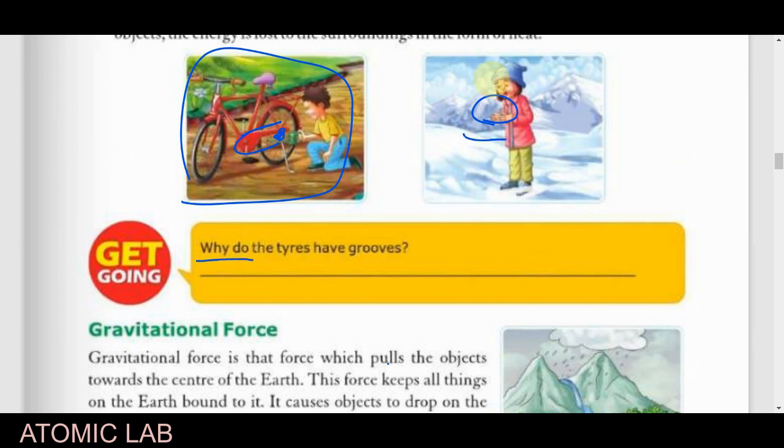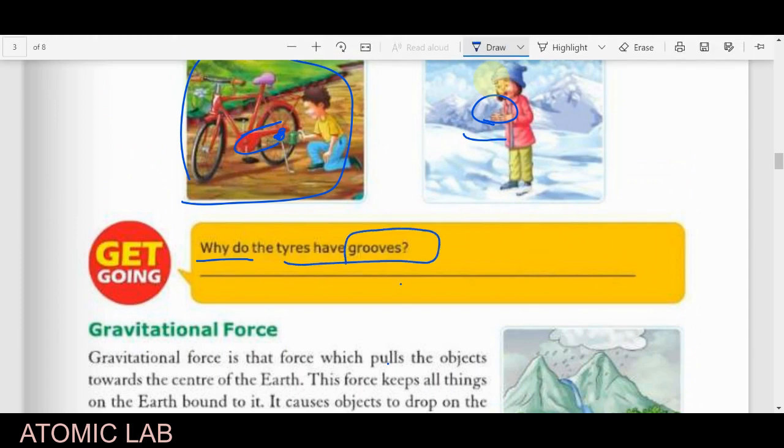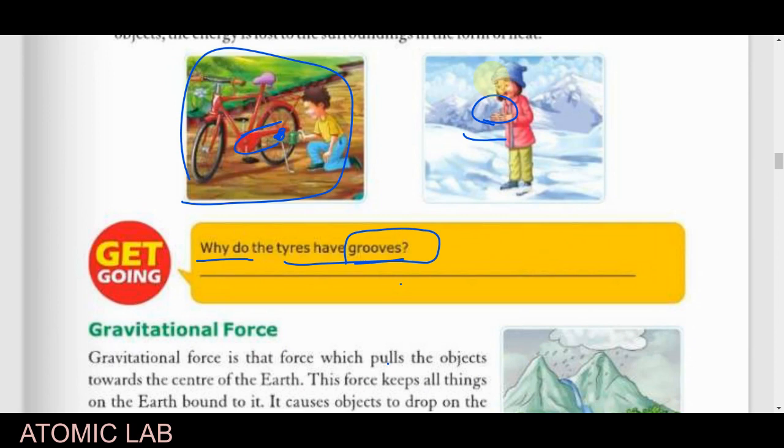Now students, you will see the question here. Why do the tires have the grooves? Grooves, I hope you know the meaning of it. Like a kind of threads on the tires.